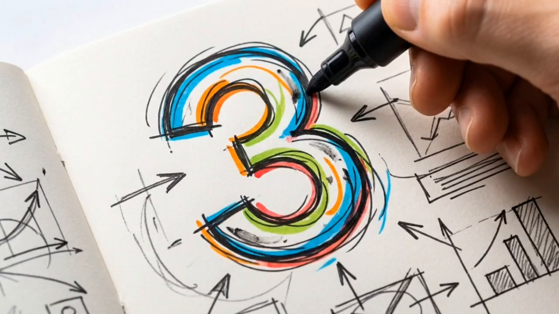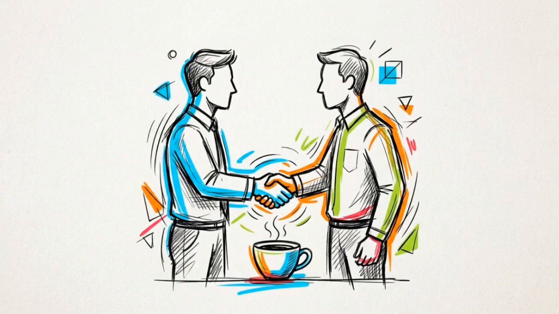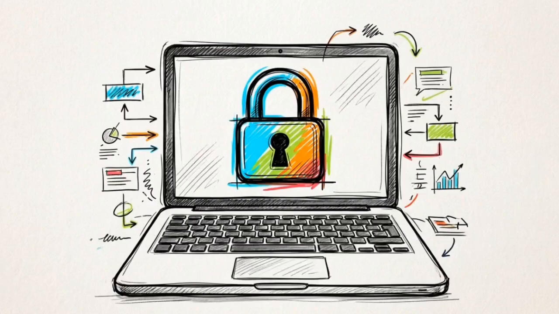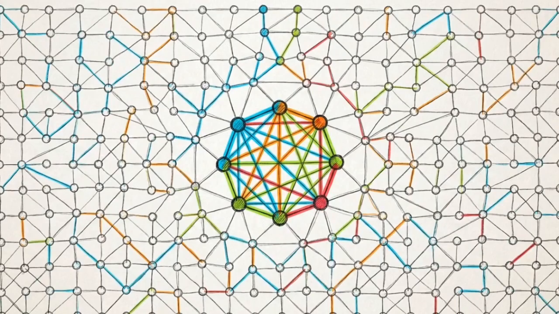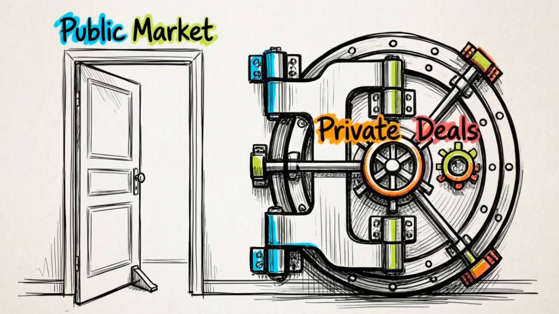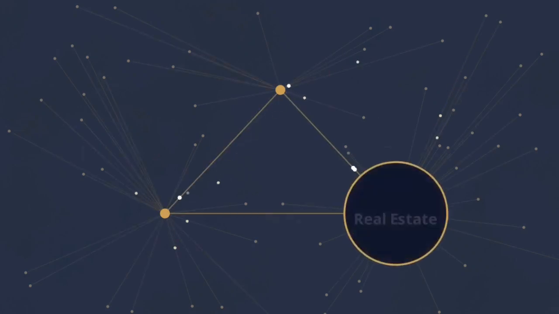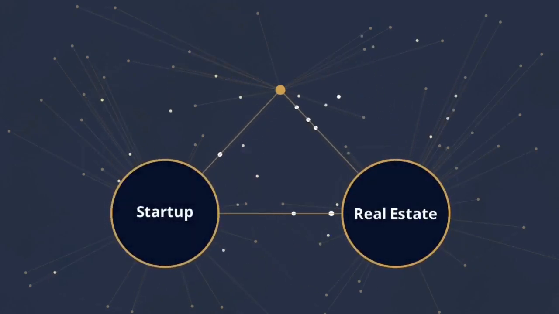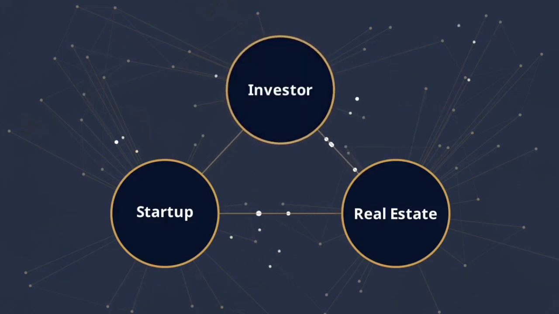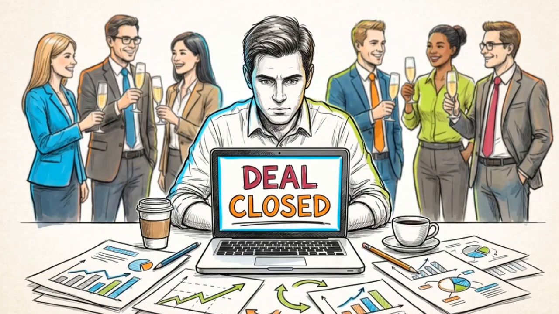Write down 3 environments, such as investor meetups or private digital forums, to connect with capital allocators. While the public market is open to everyone, the most significant returns are often found behind the closed doors of private deal flow. This network functions as an interconnected web where real estate operators and startup founders share opportunities with investors long before they reach the general public. Operating in isolation ensures you only see the deals that the private networks have already passed on.